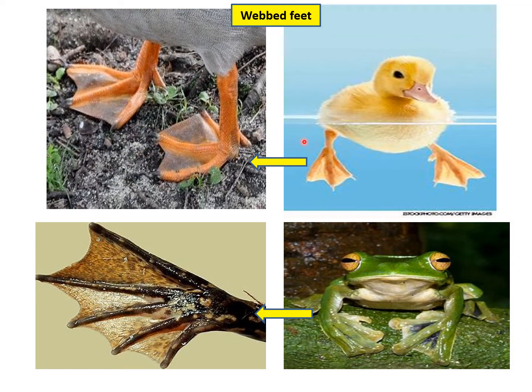Now I have given you the picture of webbed feet. You can see from here, and it must be clear to you how these webbed feet are helpful in swimming. You can see the two toes are joined with the skin. You can see a transparent skin-like structure. This is skin, which is joining these two toes in the ducks also and in the feet of the frog also. So these are called webbed feet, which are joined together. Toes are joined with the help of the skin, a membrane-like structure, and they help in swimming in water because they push the water with the help of these. They just work like oars.